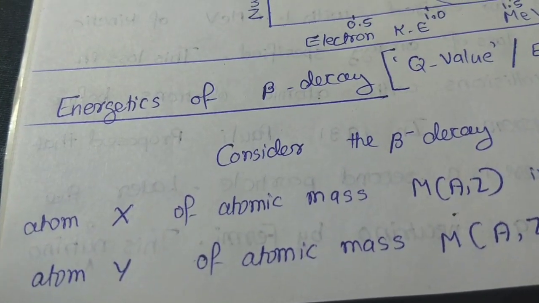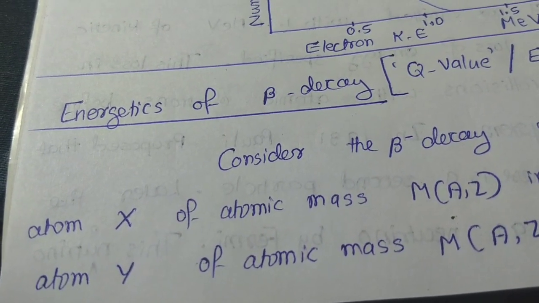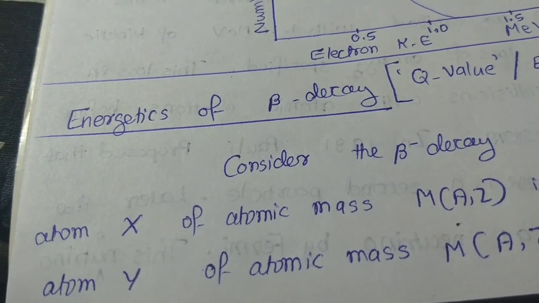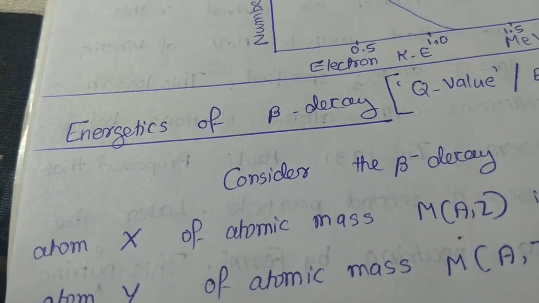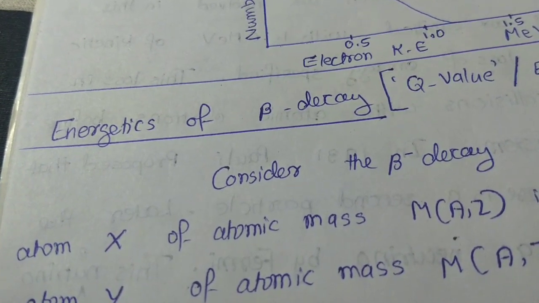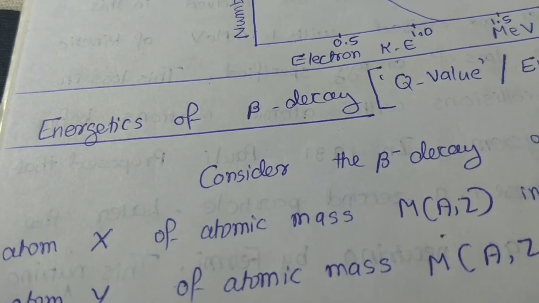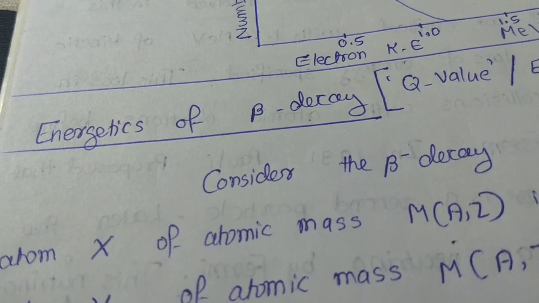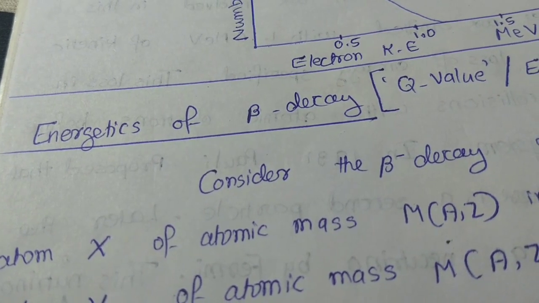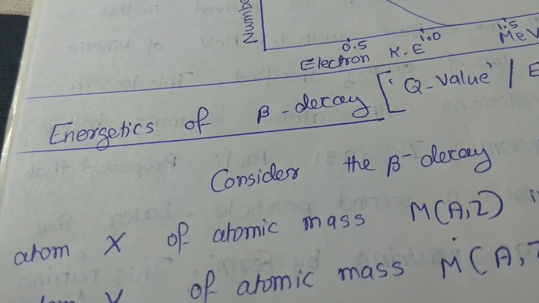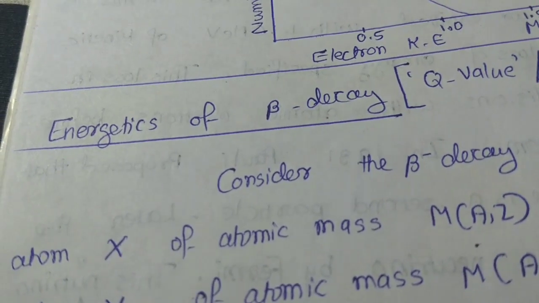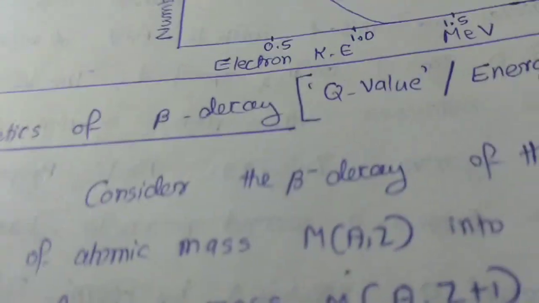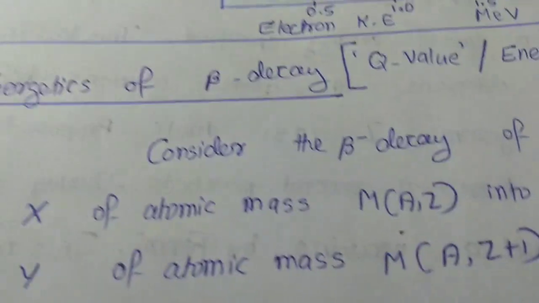Today we are going to study about energetics of beta decay. Energetics means energy release. That is, beta decay is a process of disintegration. So in this topic we can study how much energy is released during a beta decay process, and the amount of energy released can also be referred to as Q value.